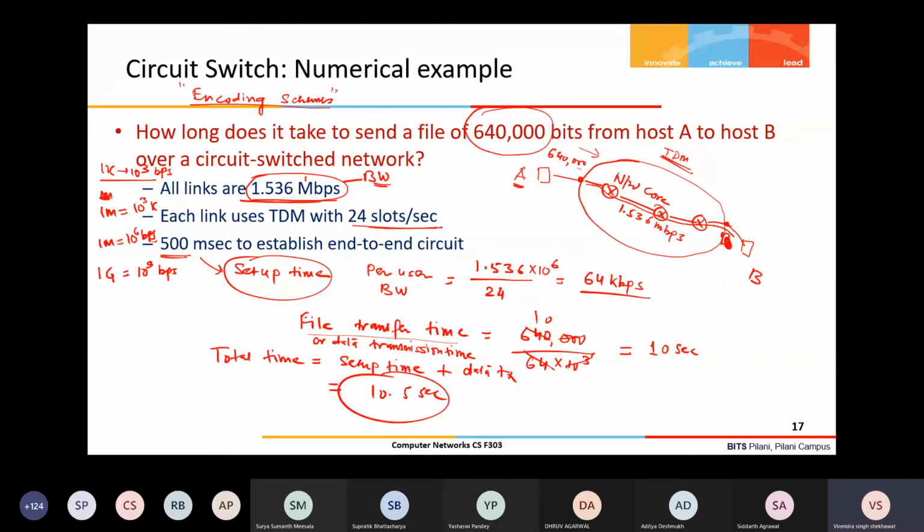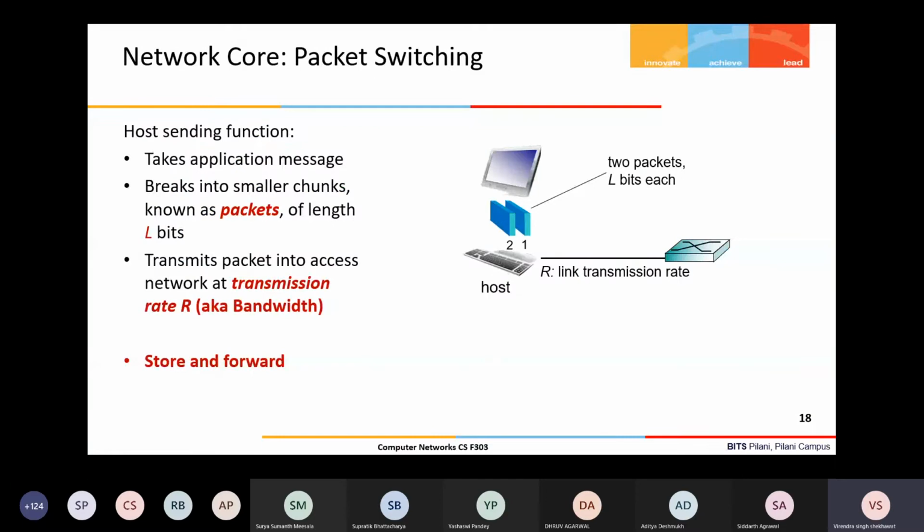Then you calculate the transmission time, that is the file size which the user is transferring divided by the per user bandwidth, and then you add the setup time. That setup time is usually given; it varies from network technology to network technology, depending on how much time it takes for the file transfer setup.